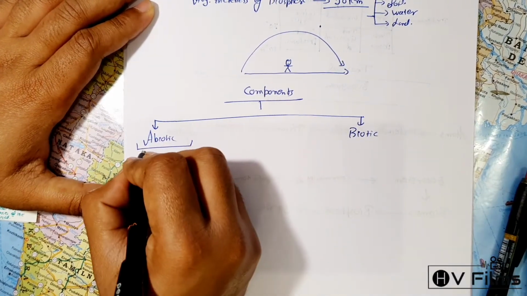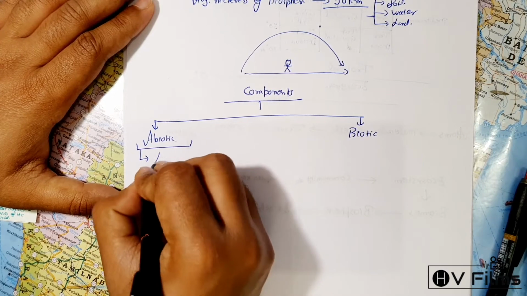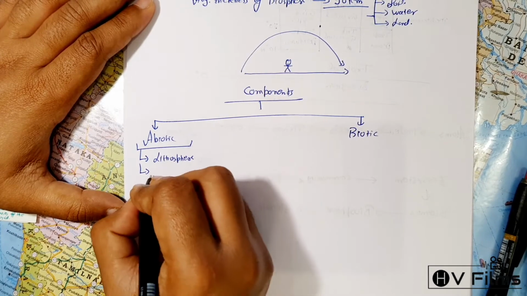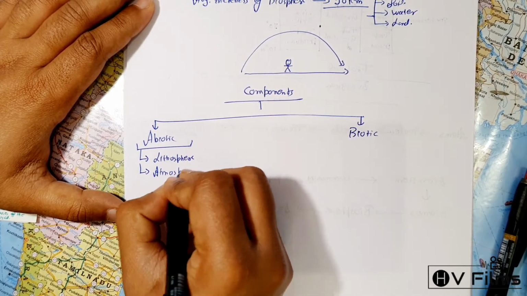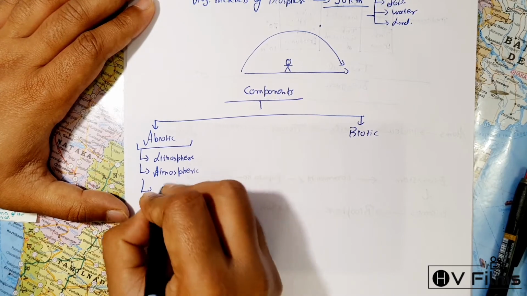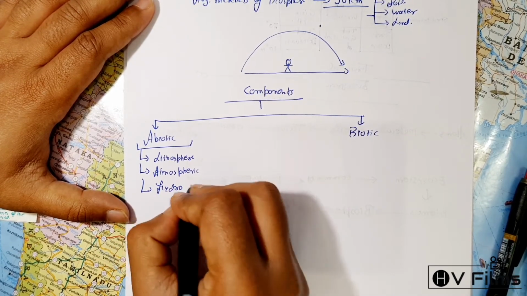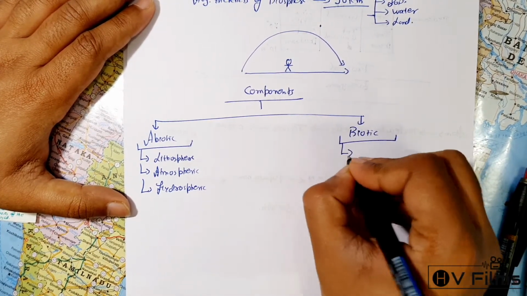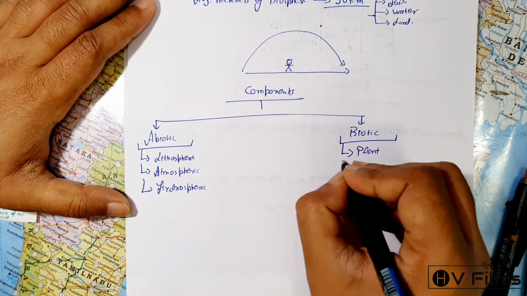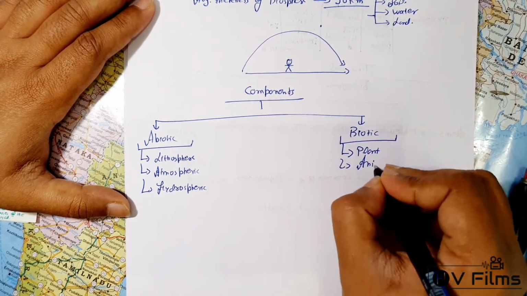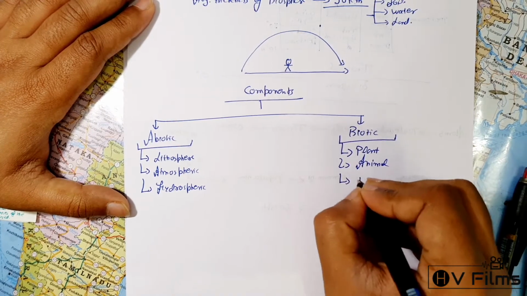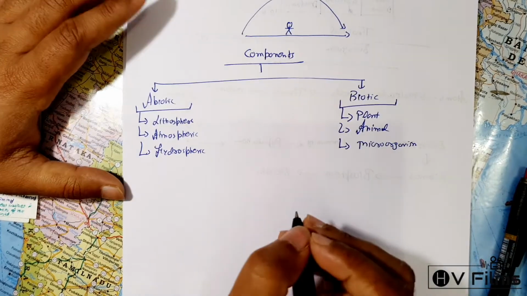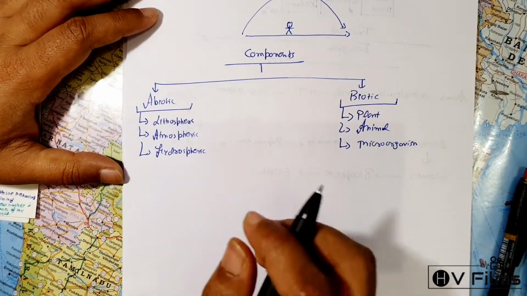The abiotic component of the biosphere has been divided into the lithosphere, which is basically land and soil, then the atmosphere, and then the hydrosphere. Whereas the biotic includes the plant component, the animal component, and also microorganisms. So yes, these are the main components of the biosphere.